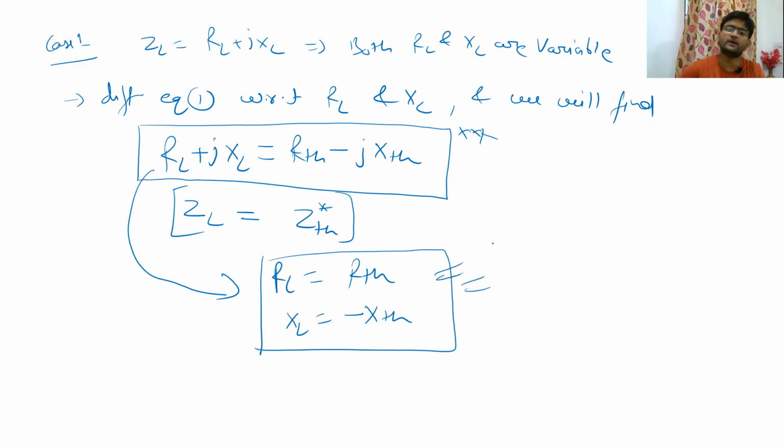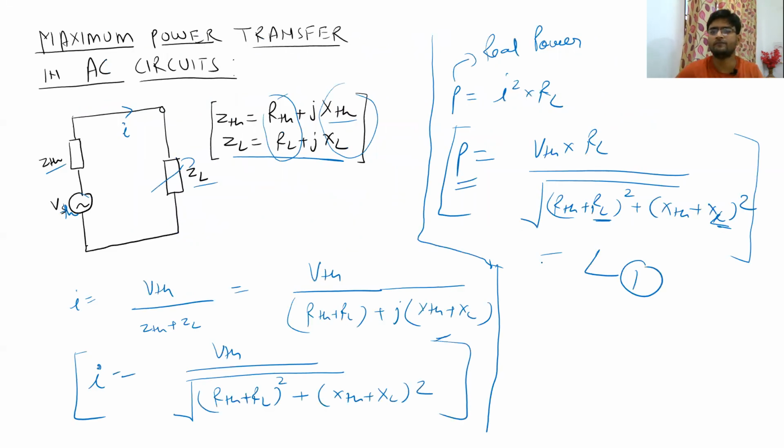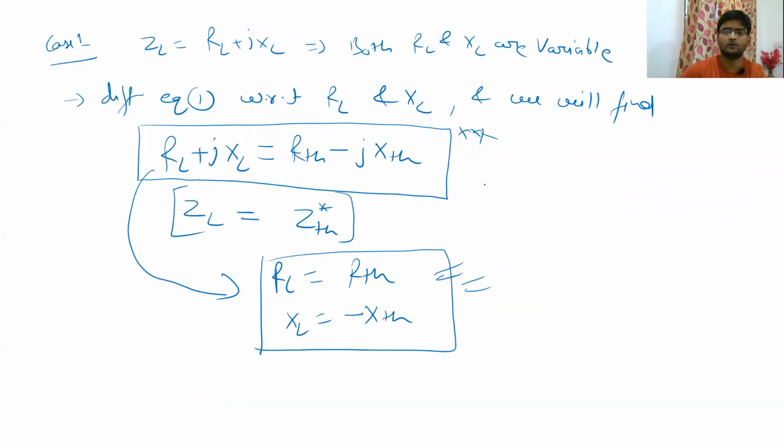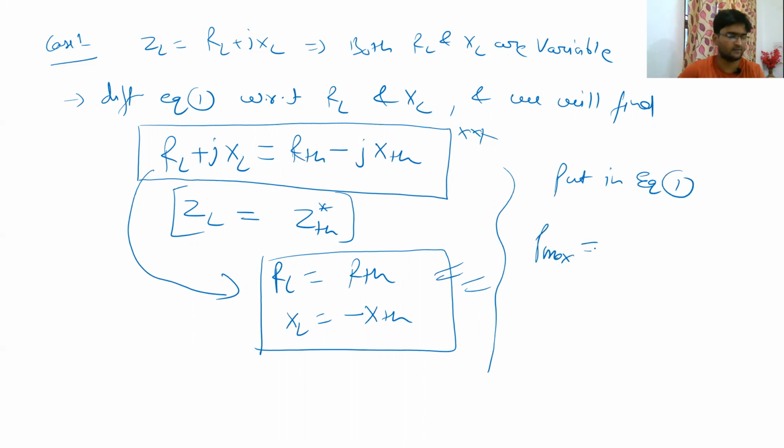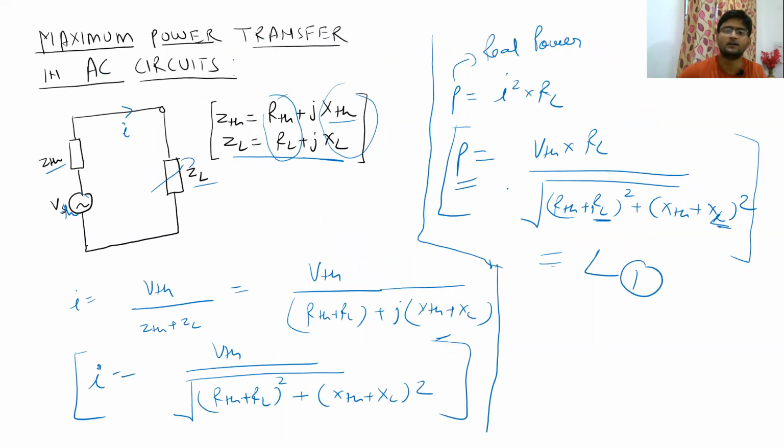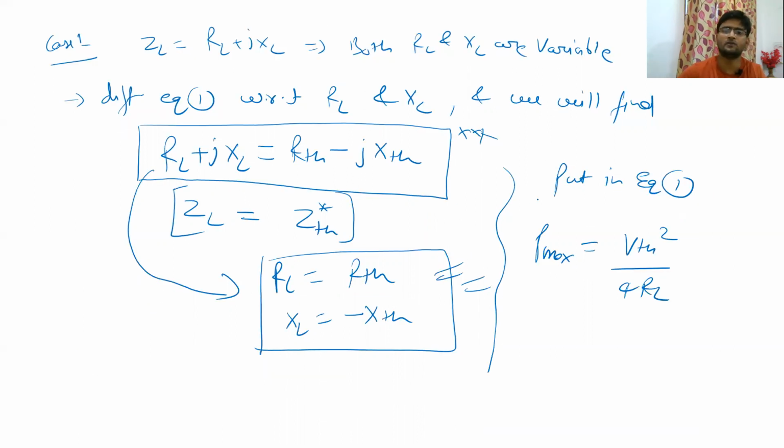So let us put these values in equation 1, and we will find that P max is equal to VTH square upon 4 RL. You just put it and you will see that XTH and XL will be cancelled out, and these two are same. So what you will get is VTH square upon 4 RL, right?